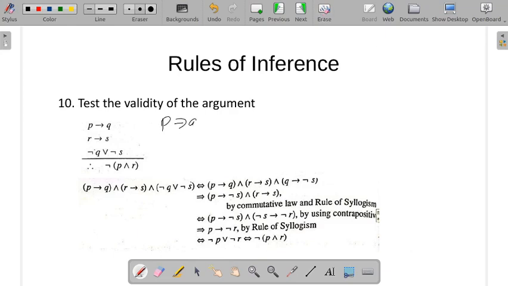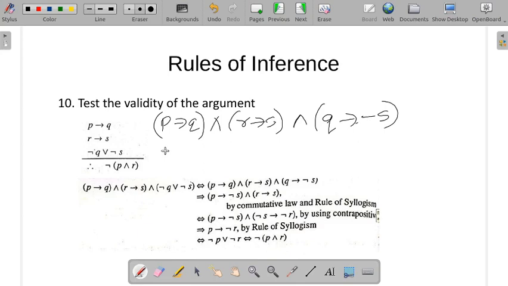P conditional Q and R conditional S, and we have here Q conditional negation S, right?